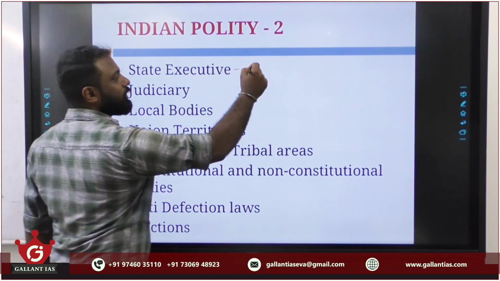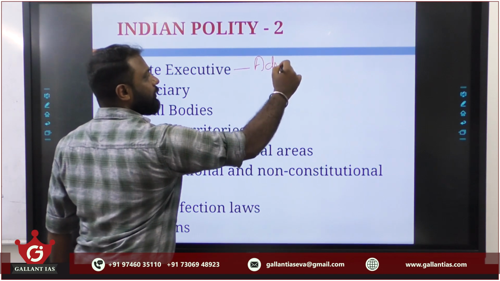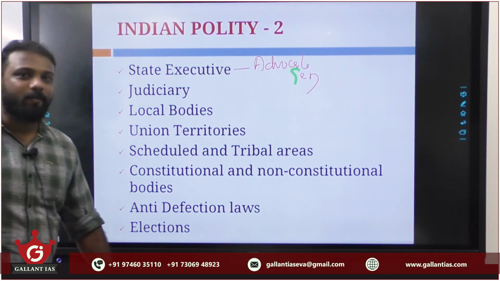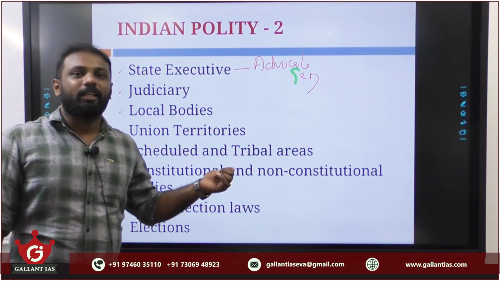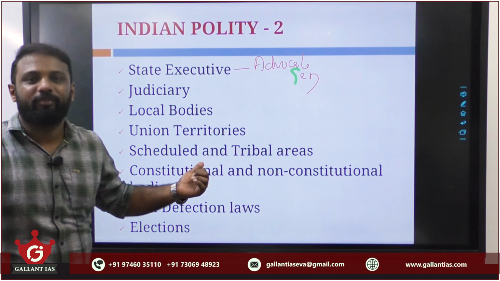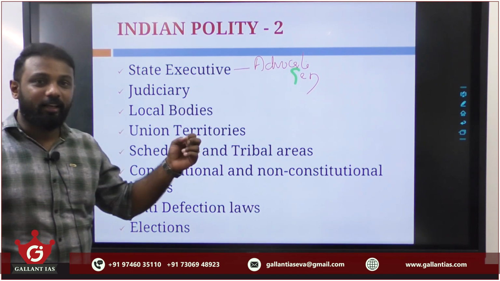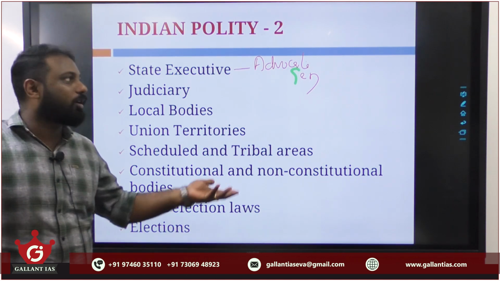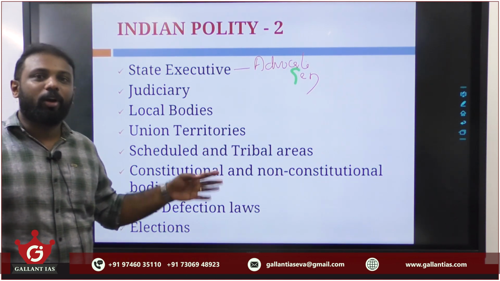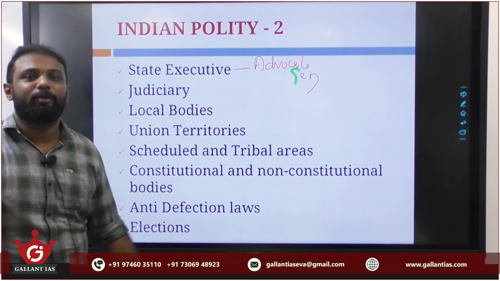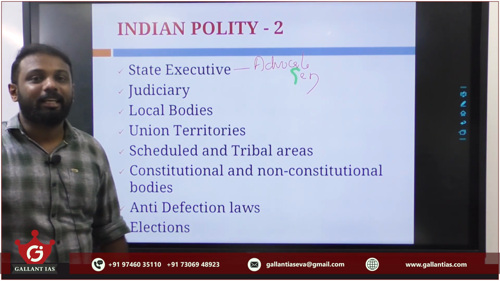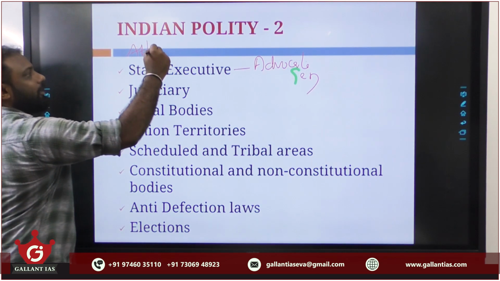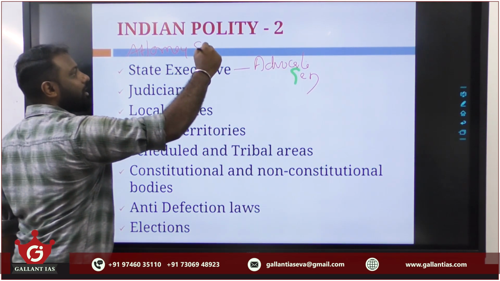Then comes, under state executive, the advocate general. Who is the advocate general? The legal advisor or the government law advisor to the government of a state. This officer represents the state in legal matters, in any cases of the respective state government. He also gives opinion on legal matters to the respective state government, or performs other duties assigned by the governor of that state. Similar to this, we have the attorney general at the center.